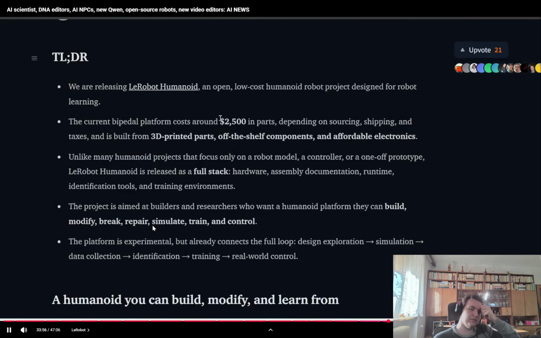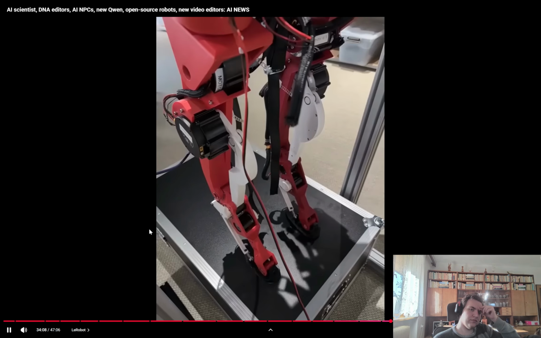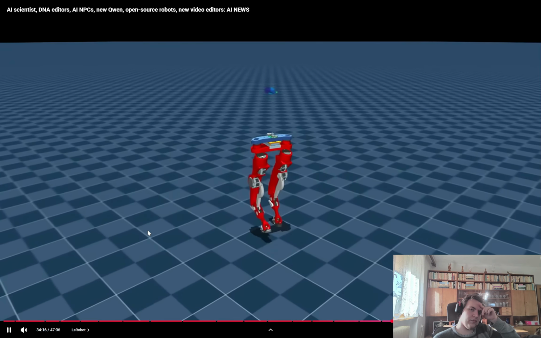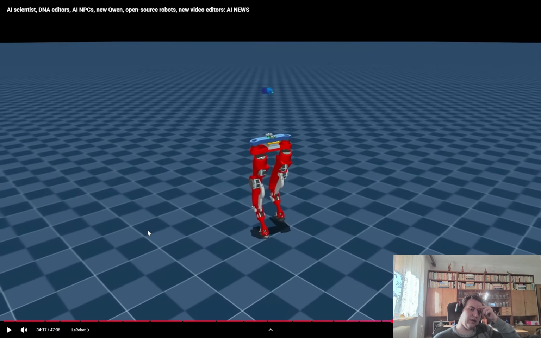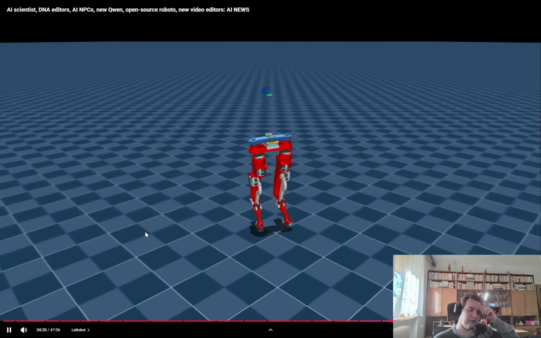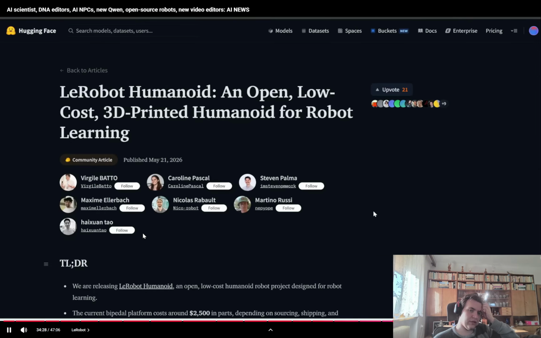The current version costs around $2,500 in parts, depending on sourcing and shipping, and it uses 3D printed parts, off-the-shelf components, and affordable electronics. Now, this is not meant to be a polished consumer robot. It's experimental hardware for researchers and builders who want to test humanoids and sim-to-real learning in a more accessible way. Hugging Face is making it open and reproducible. So you can modify the design, repair broken parts, improve the simulator, train new behaviors, and keep iterating. All the docs can be found on this page, so if you're interested in learning more, I'll link to this main page in the description below.